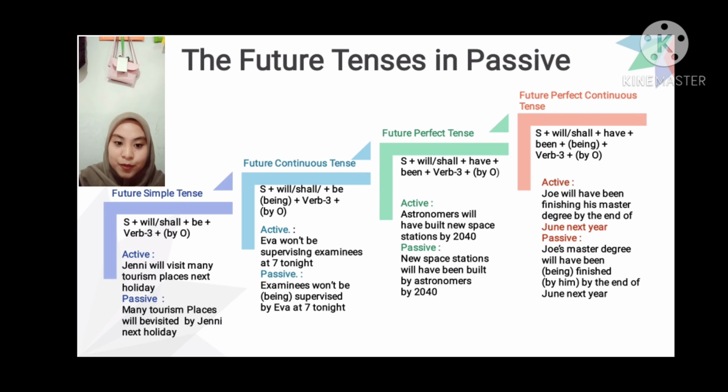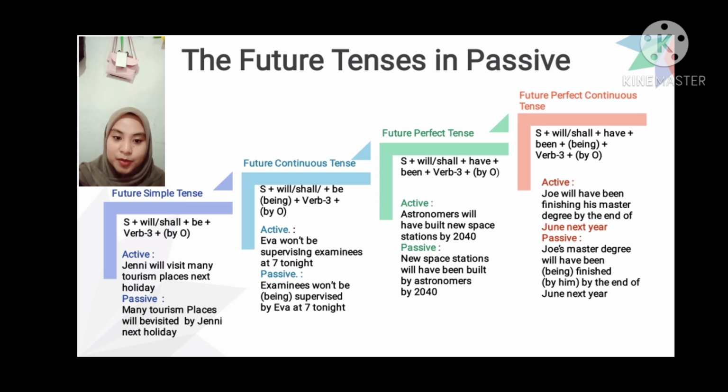2. Future continuous tense. Formula: subject plus will or shall plus be being plus verb 3 plus object. Example active: Eva won't be supervising the exam at 7 tonight. Passive: the exam won't be being supervised by Eva at 7 tonight.